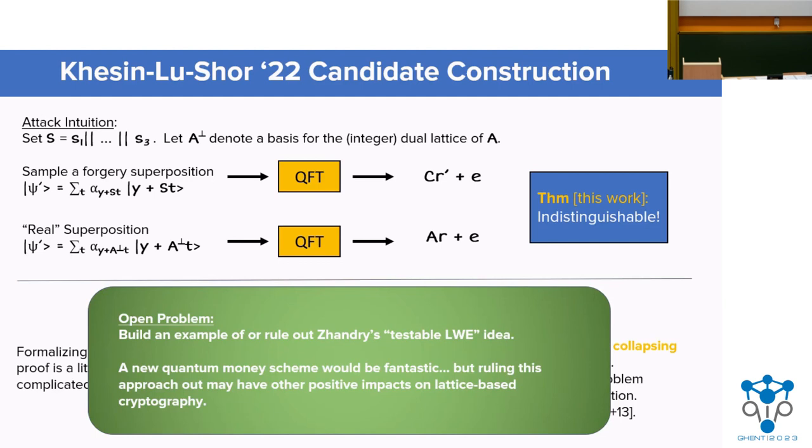An open problem here is, I think Zhandry's testable LWE idea is really interesting. A new quantum money scheme would be fantastic, but even if you could rule this approach out, it might have other positive impacts on lattice-based cryptography, since you'd essentially be tightening the LWE search-to-decision reduction.